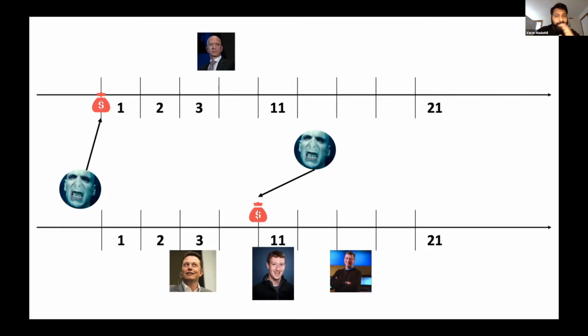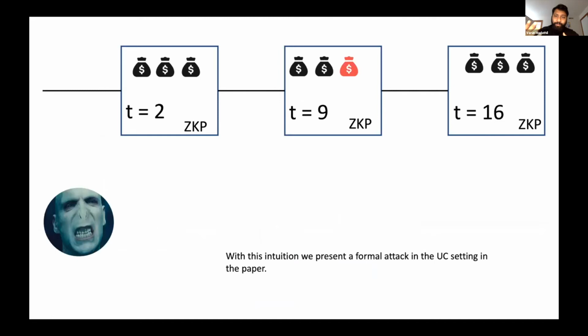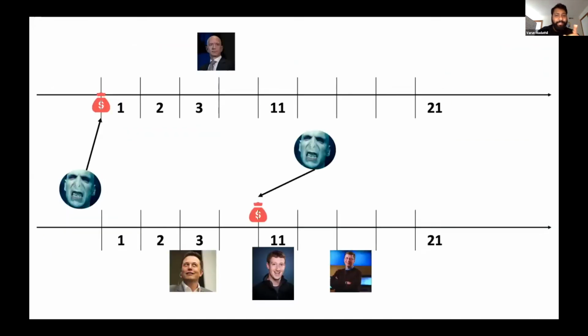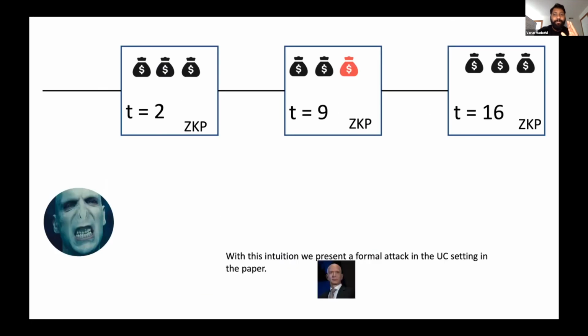And then the adversary just has to sit back and observe the next blocks on the chain. So now if at time t equal to 9, this red transaction makes it to a block on the network, the adversary can know that this transaction has to have come from Bezos, right? Because the red transaction was received by all the other parties only at time 11. So the adversary naturally knows that this has to have come from Bezos. This is the intuition of our attack, and we present a more formal attack in the UC setting in the paper. For the details, I'm going to direct you to that.